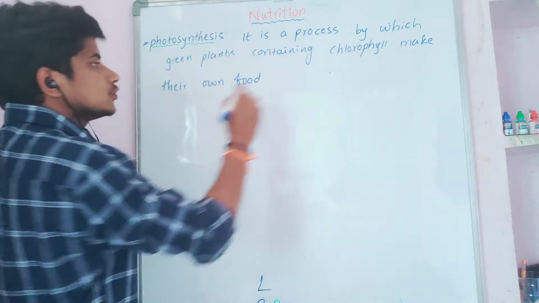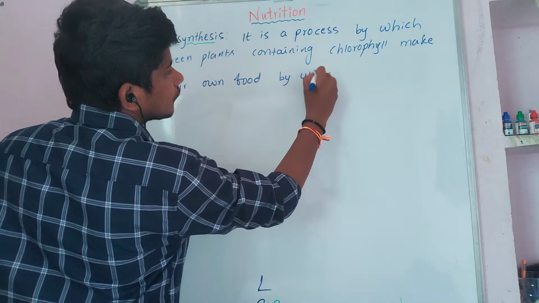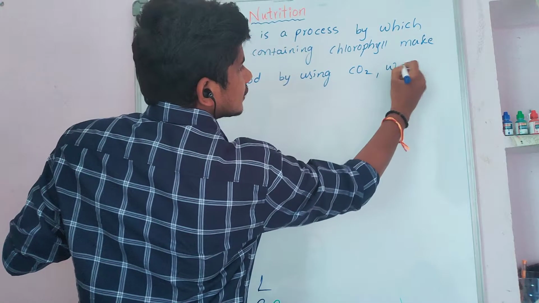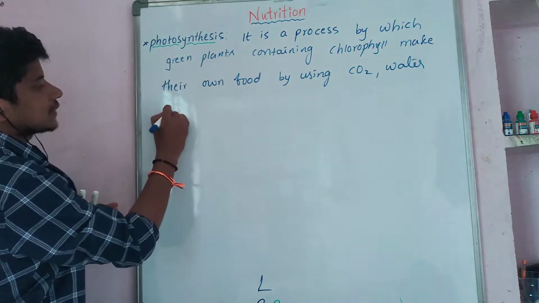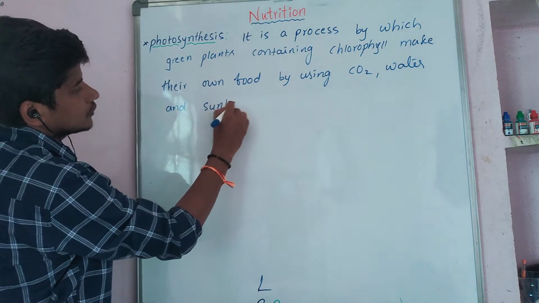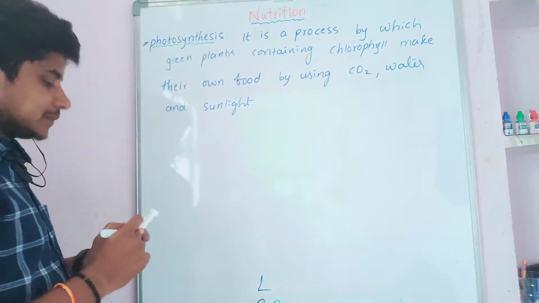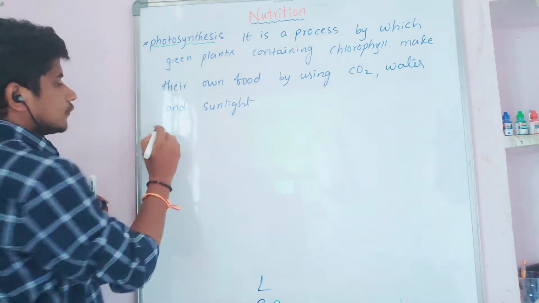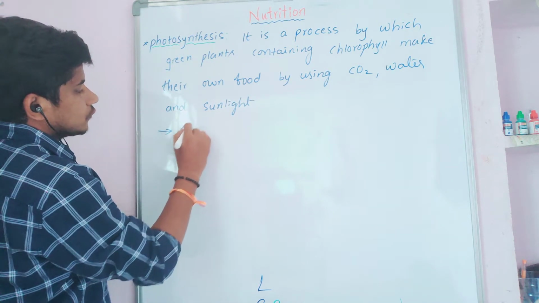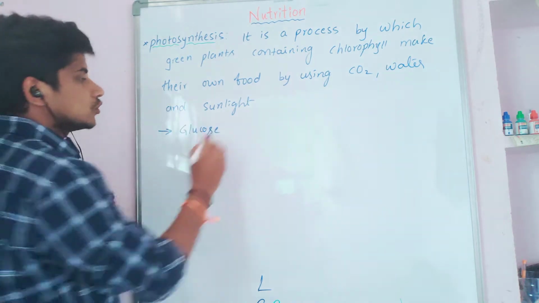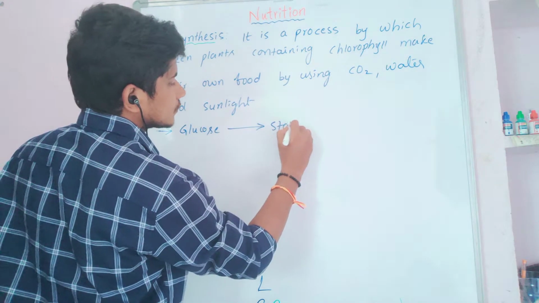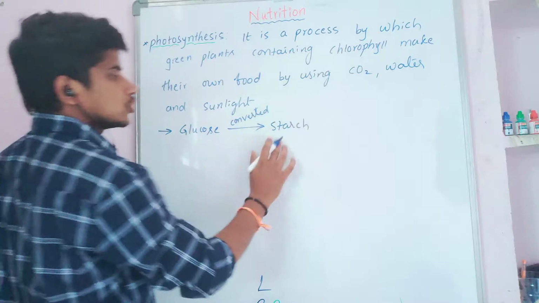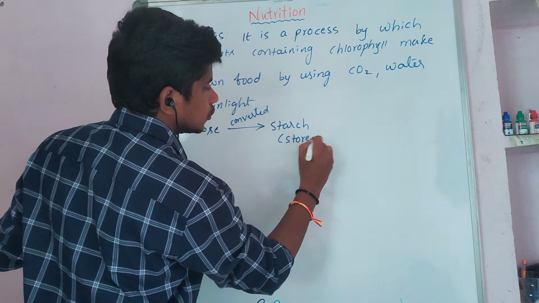For making their own food they use carbon dioxide, water and sunlight. By using these materials, plants prepare their own food, which is called the photosynthesis process. They make their food in the form of glucose. This glucose is further converted into starch, which is a storable form. In the form of starch, the food is stored.